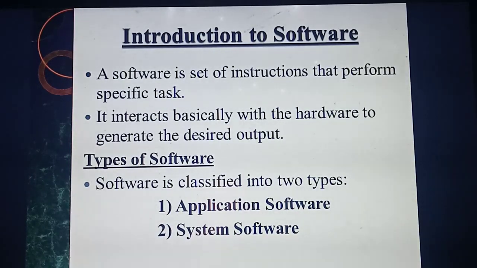Likewise, each and every software has some task, and to perform the task properly they give some instructions for the software to work. So software is a set of instructions that performs a specific task.